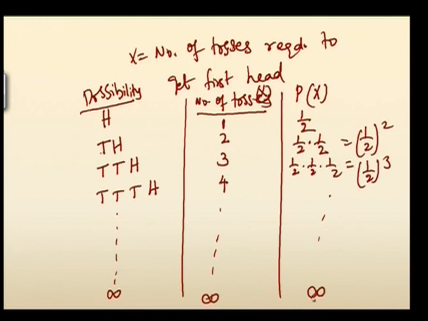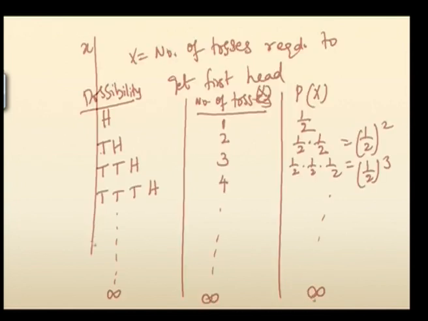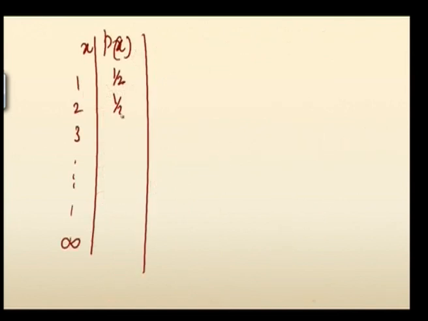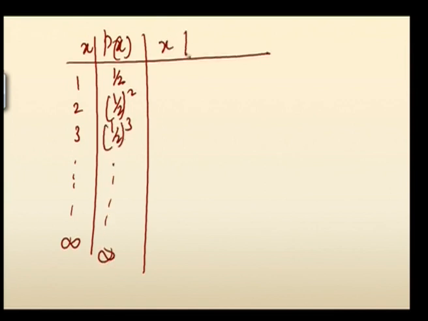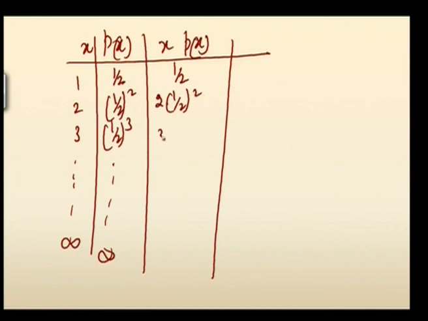So x is 1, 2, 3, etc., up to infinity, and your P of x is 1 by 2, 1 by 2 square, 1 by 2 cube, etc. So x into P of x is 1 by 2, 2 into 1 by 2 square, 3 into 1 by 2 cube, etc.